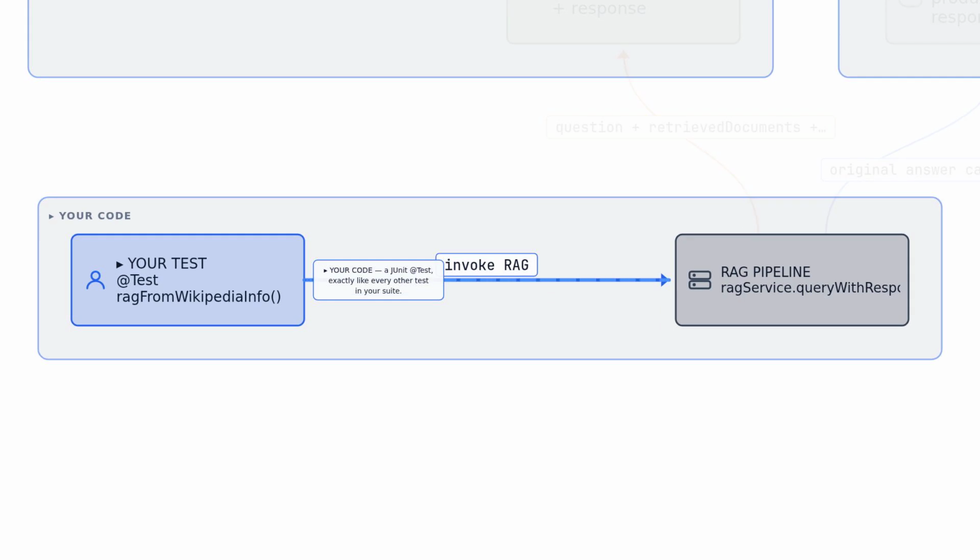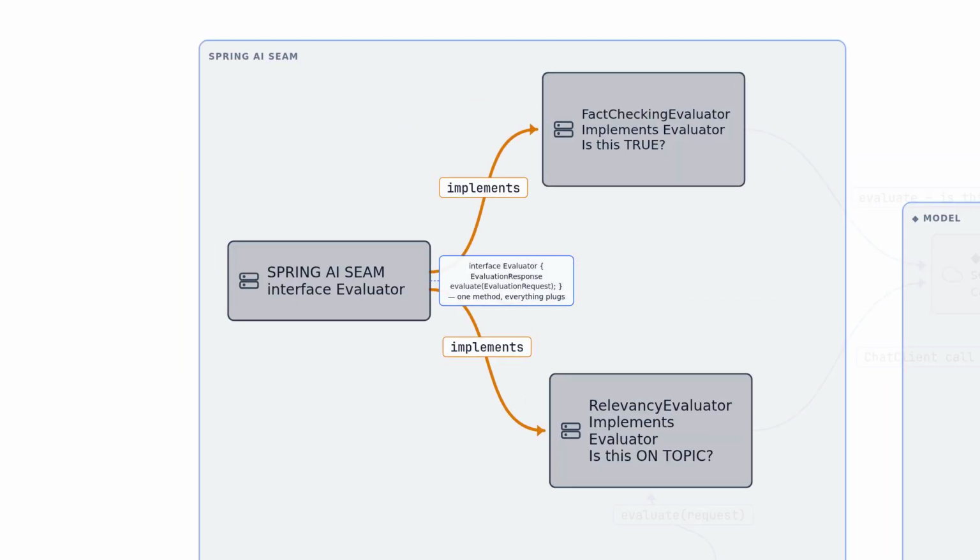This part you already write. A test method, exactly like every other test in your suite. The only thing that changes is what you assert. Spring AI gives you exactly one seam for this, the evaluator interface. One method, feed it a request, get back a scored response. Everything plugs into that.